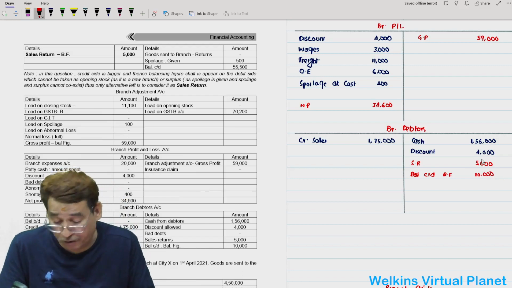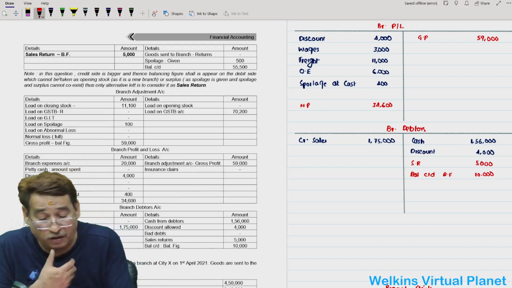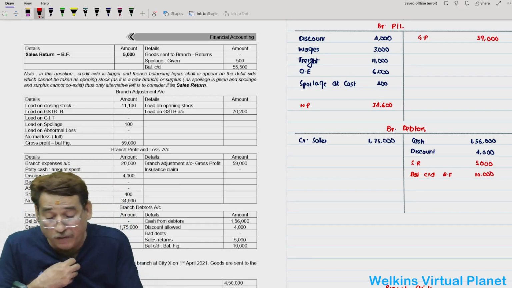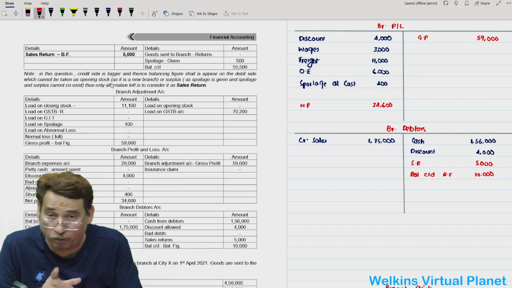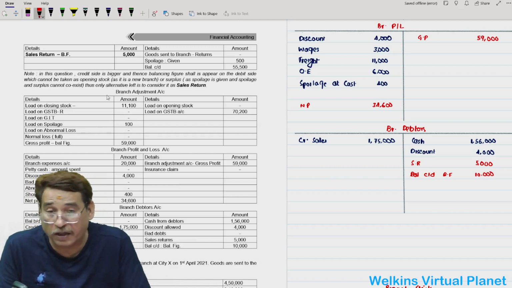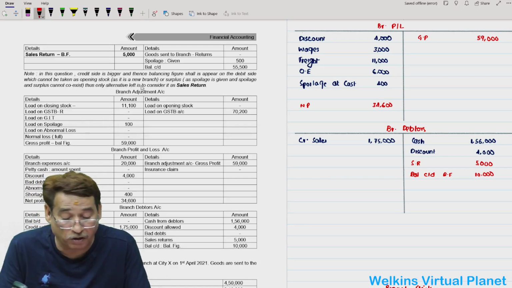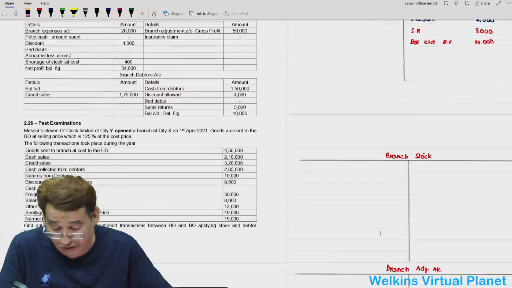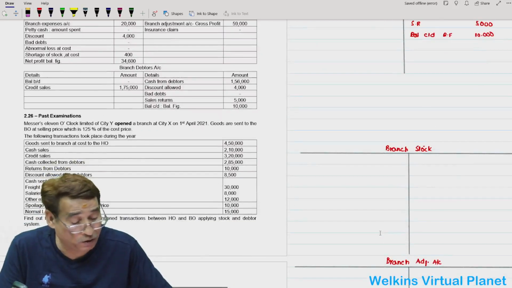So this was the point, and here I have written in this question: the credit side is bigger, and hence the balancing figure shall appear on the debit side, which cannot be taken as opening stock as it is a new branch, or surplus as spoilage is given. Spoilage and surplus cannot coexist. Thus, the only alternative left is to consider it as sales return. So we have given this as a note also.